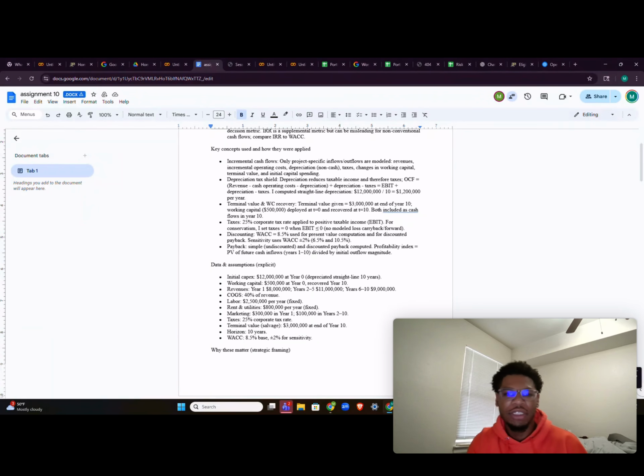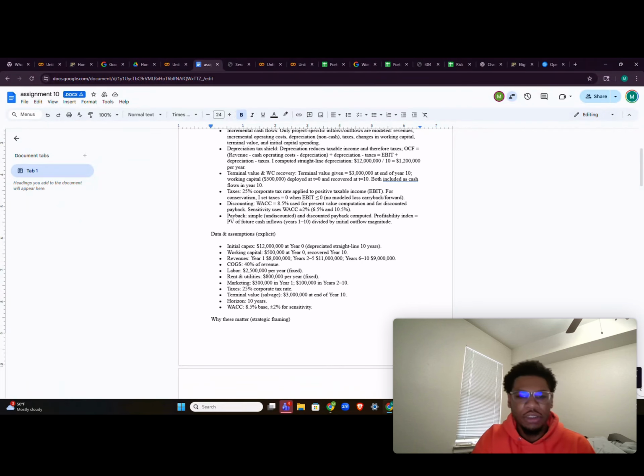The key concepts that we need are our incremental cash flows, the depreciation tax shield, terminal value, and working capital recovery, with a 25% corporate tax rate. Then we need to know our discounting, which is 8.5%, the weighted average cost of capital. And then we need to know our payback, simple undiscounted payback and discounted payback. And that shows our profitability index and our present value of future cash flows.